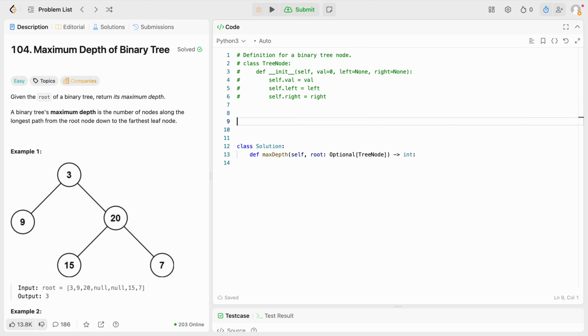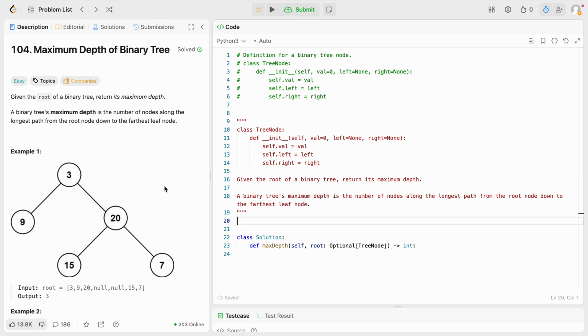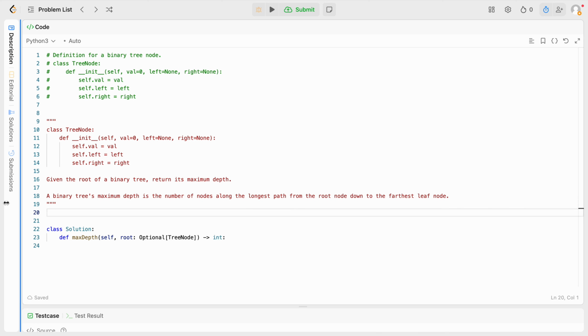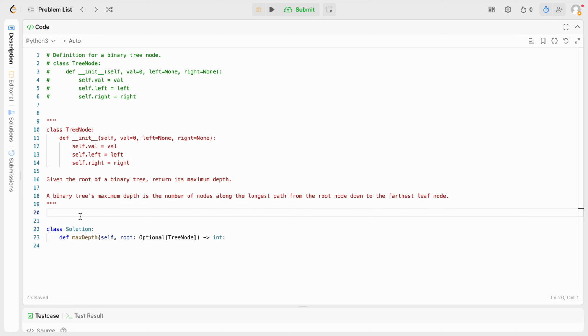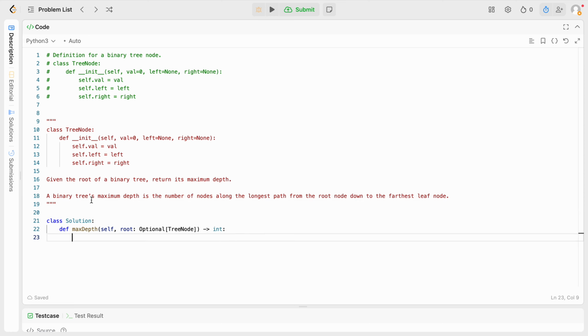Okay, so I kind of just copy pasted this information here. I'll close that. This is the maximum depth of binary tree question. Yep, so copy pasted the question. I just wrote this out. I removed this code and challenged myself to try and write the tree node class. Same thing here. I tried to write this max depth function myself.